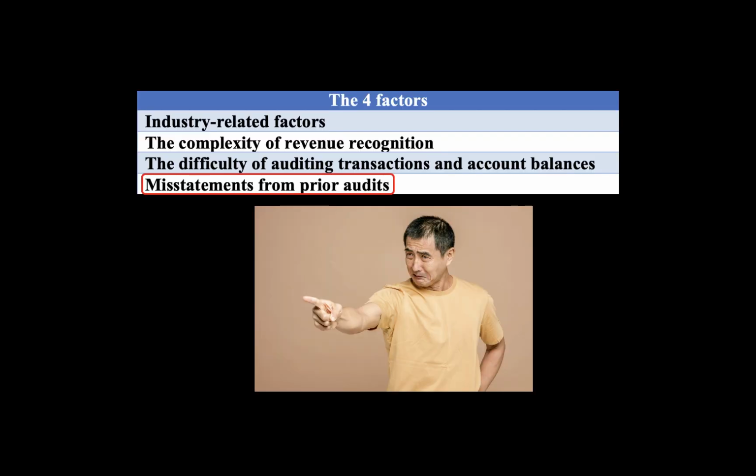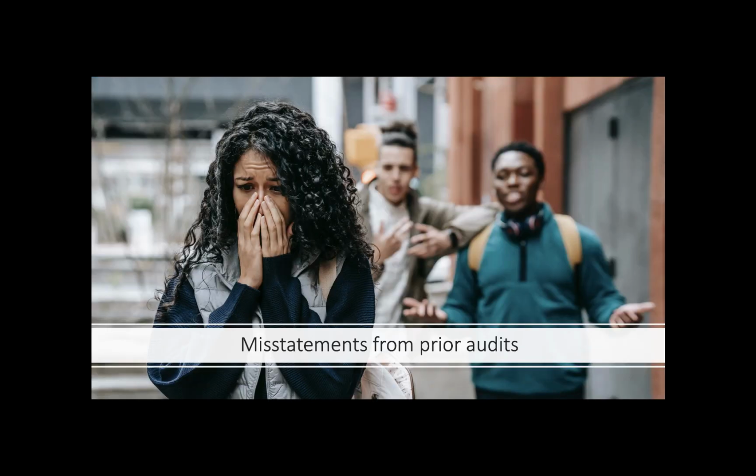The final factor affecting inherent risk is misstatements from prior audits. Would you trust a client who overstated revenue last year? Clients who improperly recognized revenue in the past are more likely to do so in the future.